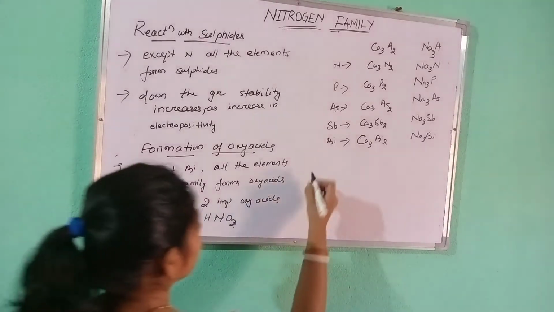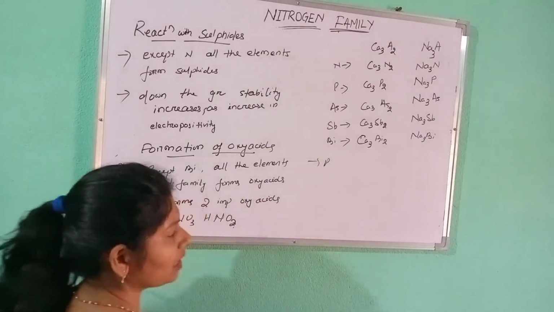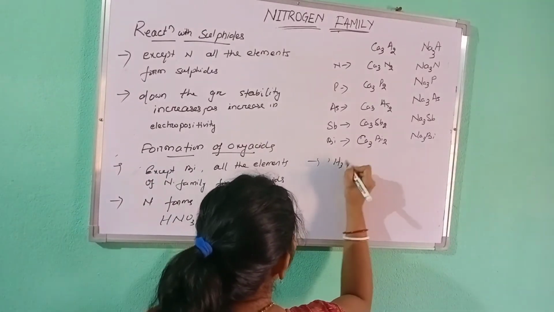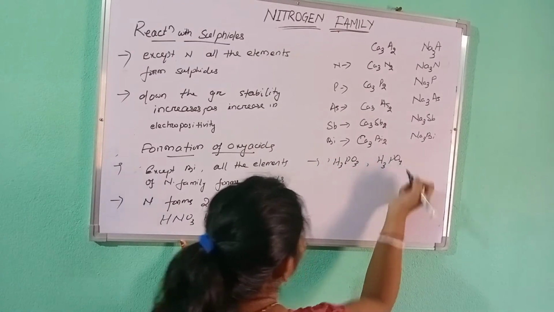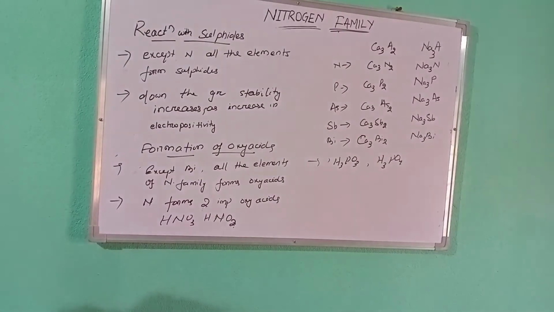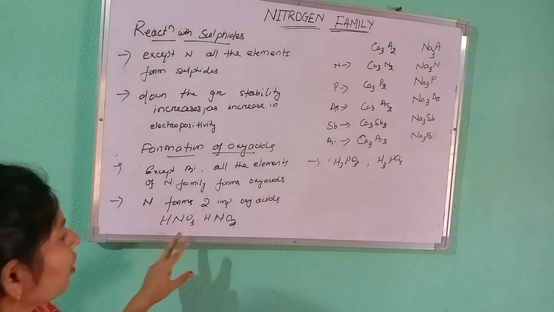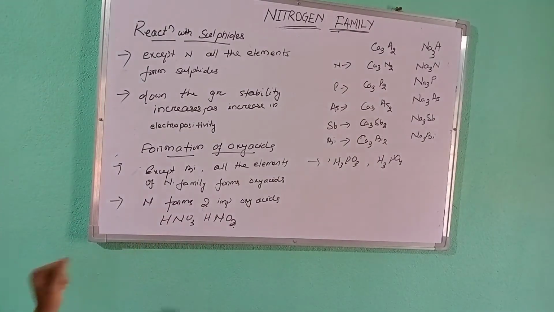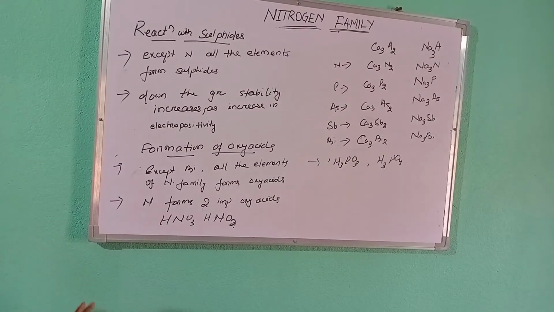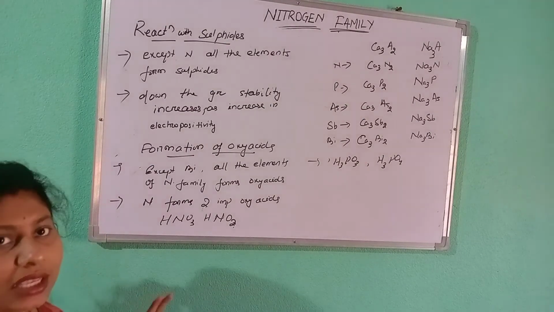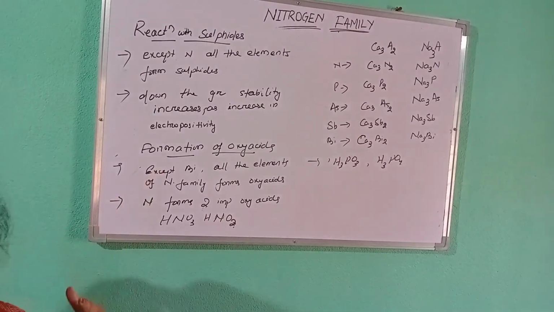Phosphorus forms many oxyacids like H3PO3, H3PO4 and likewise, but nitrogen forms only two oxyacids. This is the exception in the nitrogen family.